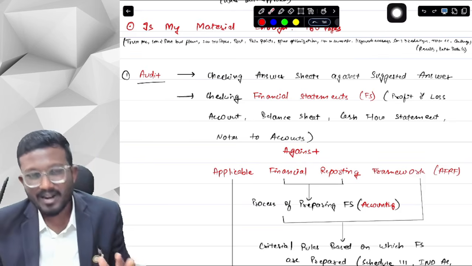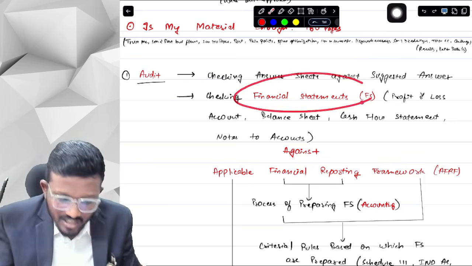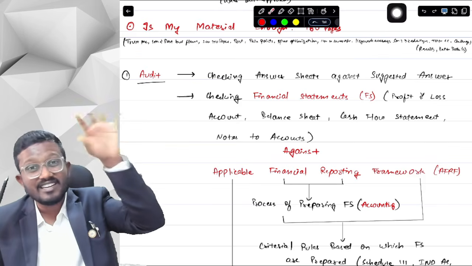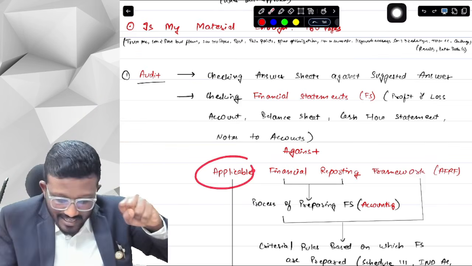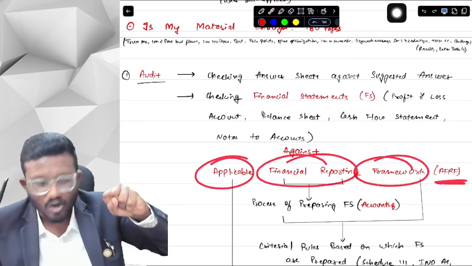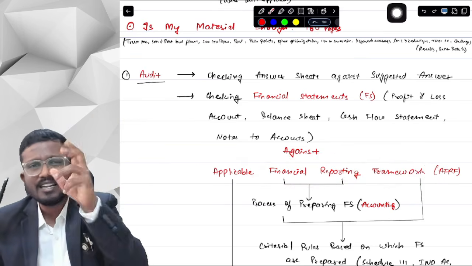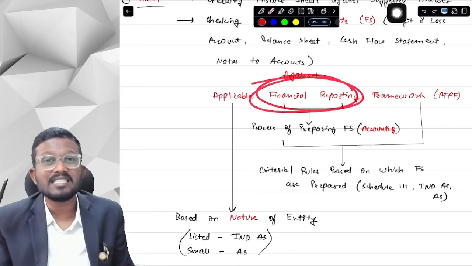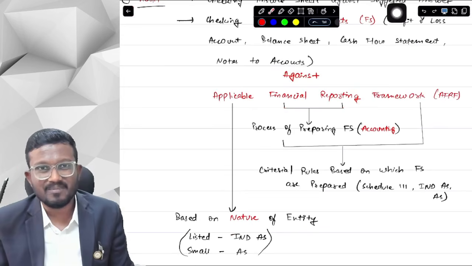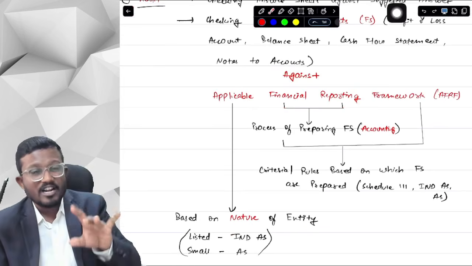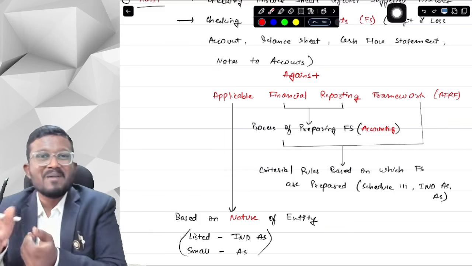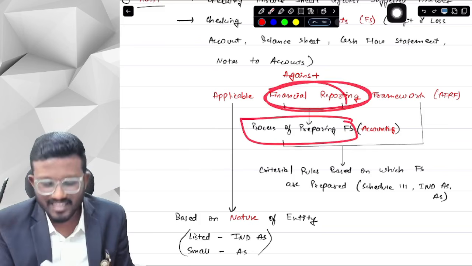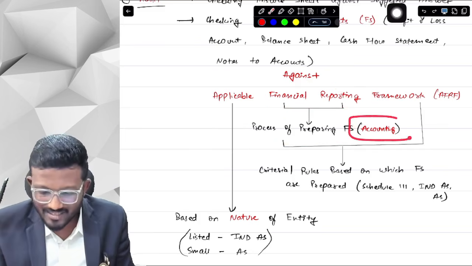Okay, coming back to the topic, I was saying that the financial statements are checked against AS, Ind AS and Schedule 3, and those are collectively called the Applicable Financial Reporting Framework, in short AFRF. Now, sir, what is the Applicable Financial Reporting Framework? Let's break it and understand. Financial reporting means the process of preparing the financial statements. First there is a journal entry, then a ledger, then a trial balance, and then the financial statements. All the process of preparing the financial statements is called financial reporting. Basically, you can say it is accounting.